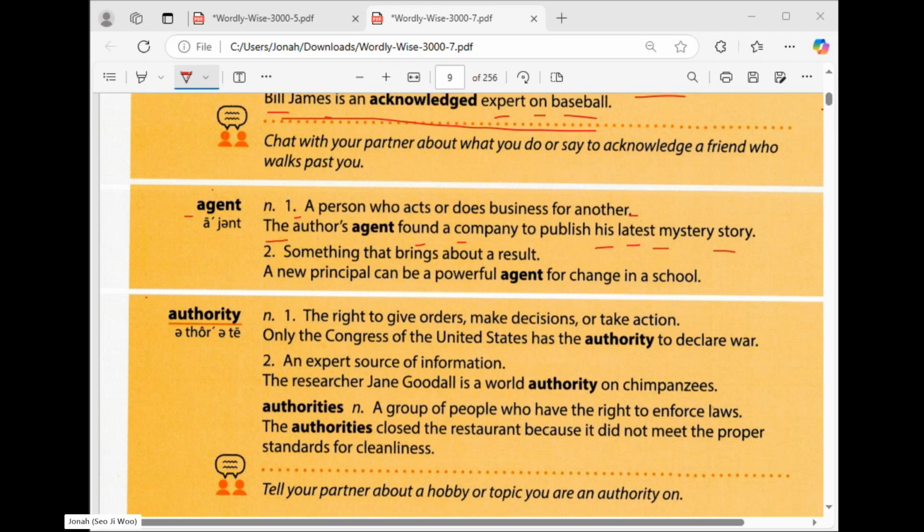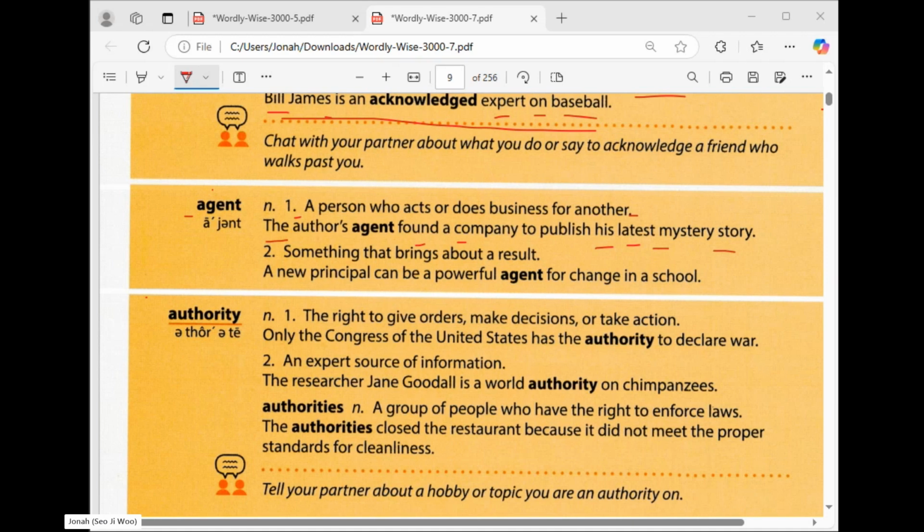Can you see that in the movies there is the boss? There's the person who is calling, like, oh, can you do this for me? Doing the business for another. So that's an agent. A person who acts or does business for another.